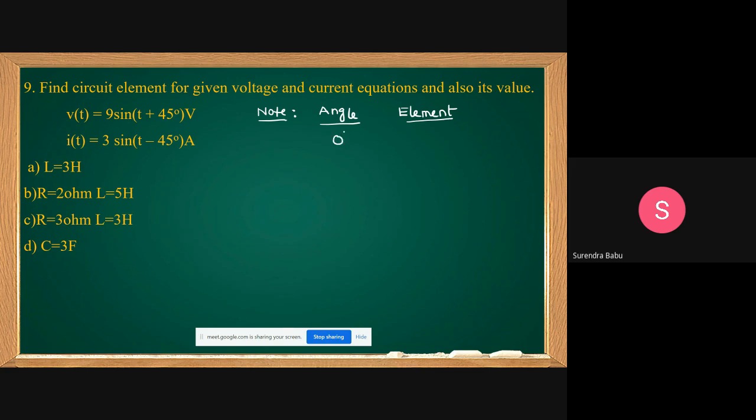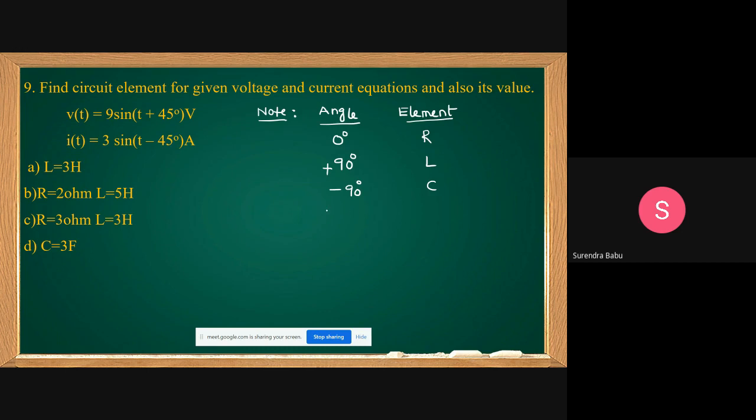If the angle is 0 degrees, what is the element? Resistor. If the angle is plus 90 degrees, what is the element? Pure inductor. If the angle is minus 90 degrees, what is the element? Pure capacitor. Yes, friends.